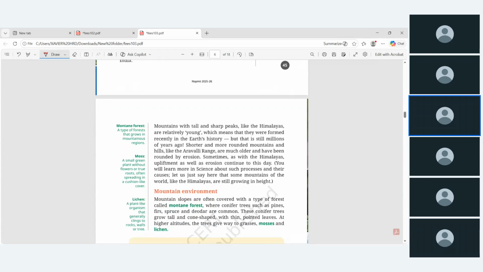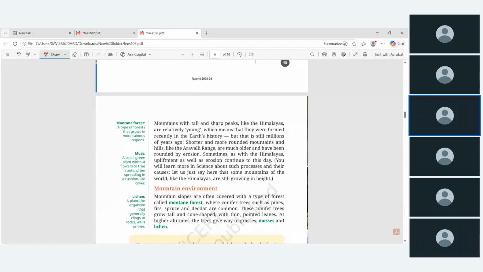Then some of the terms they have given definitions for. Mountain forest, moss, lichens. So 5 or 6 years back, with this definition they asked one question in the prelims: what is lichens? So mountain forest is a type of forest that grows in the mountain region. Mountains with tall and sharp peaks like the Himalaya are relatively young, which means they were formed recently in the earth's history.